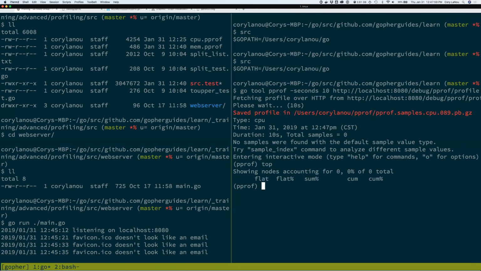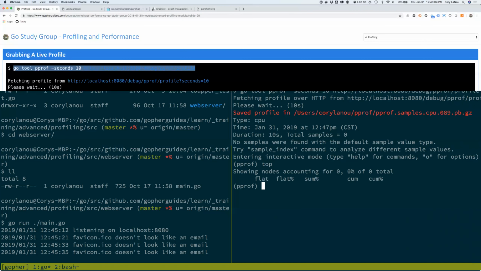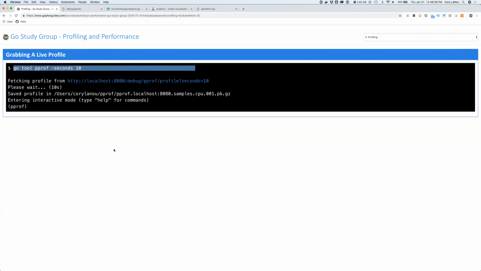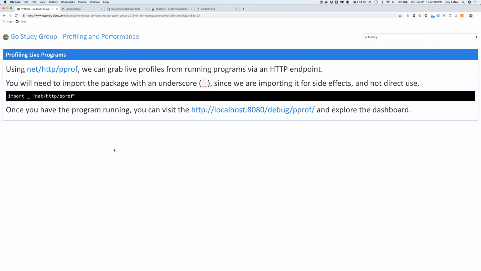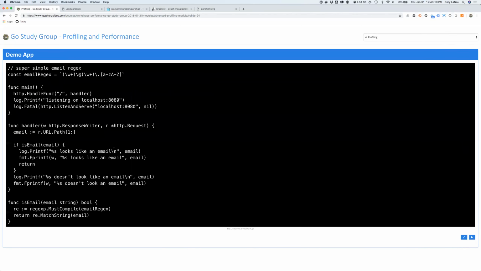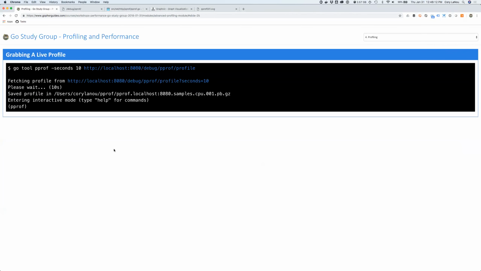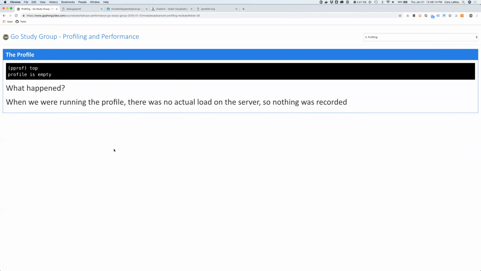So I go ahead and do that. And now look at this. I have an empty pprof, right? So you're already asking yourself, I did everything I'm supposed to do. I enabled my endpoints with the pprof. I've got my program running. It's definitely there. I did this profile. I issued top, and what happened? Well, it's actually really, really obvious when you think about it.